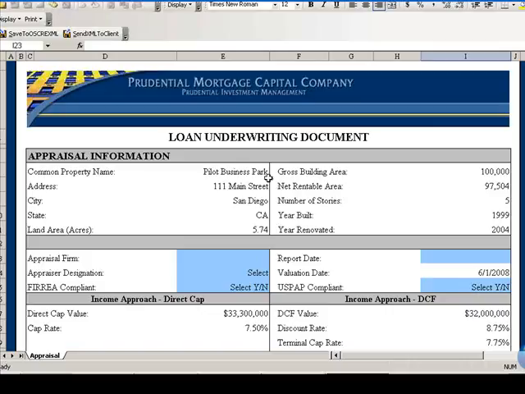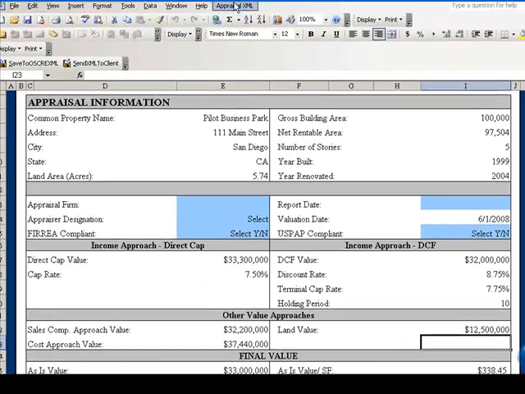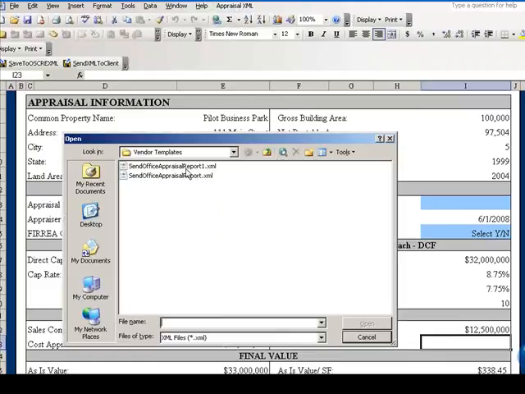And as you can see, here's the old property name, direct cap value, and such. And let me go up here to this appraisal XML button, import the information. Here's our new report right here. I named it Report 1. So now when I open this, the information will change automatically.